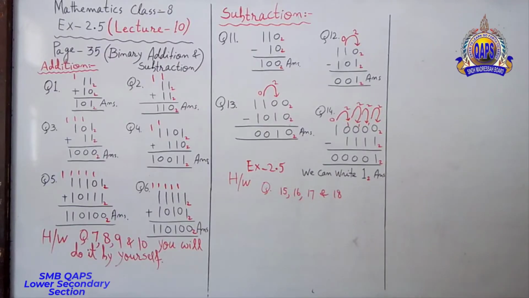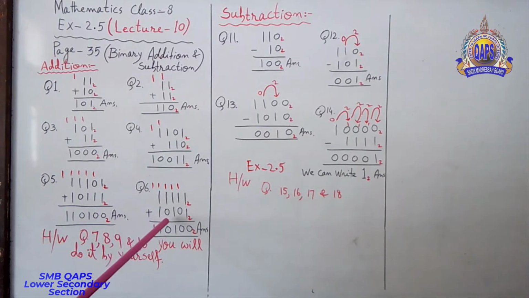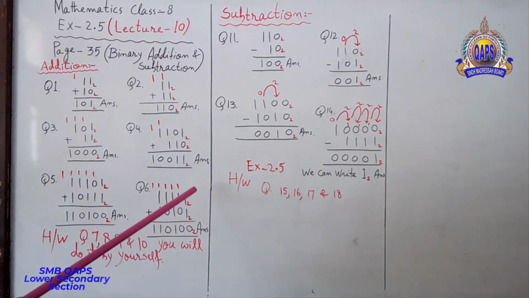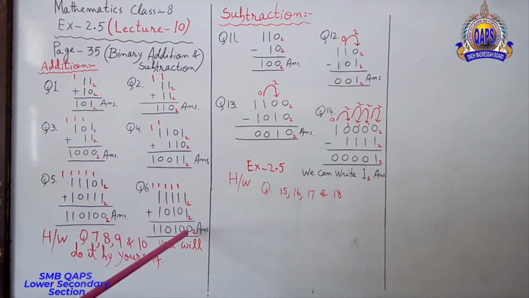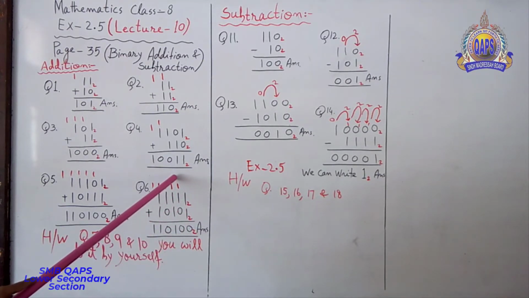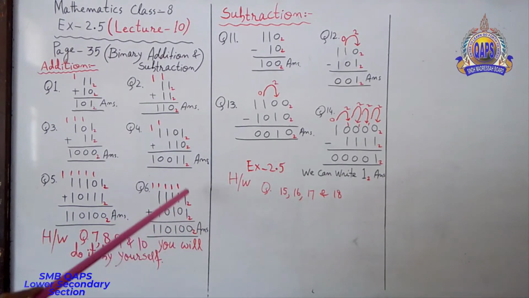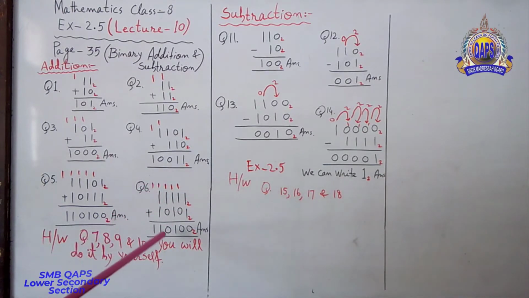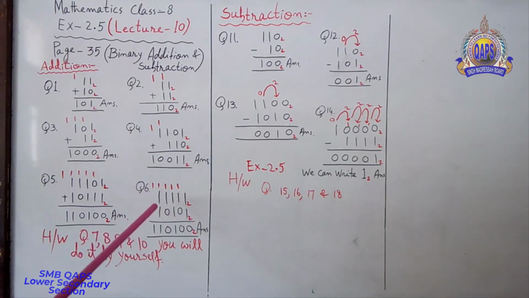So now question number 6. 11111 plus 10101 base power 2. 1 plus 1, 0, carry 1. 1 plus 1, 0, carry 1. 1 plus 1 plus 1 is equal to 1, carry 1. 1 plus 1, 0, carry 1. 1 plus 1 plus 1, three times is equal to 1, carry 1.